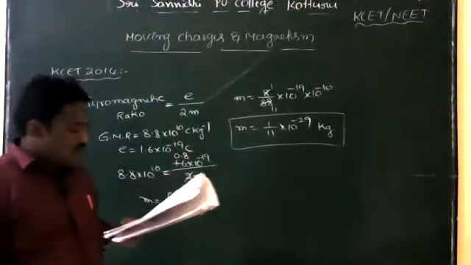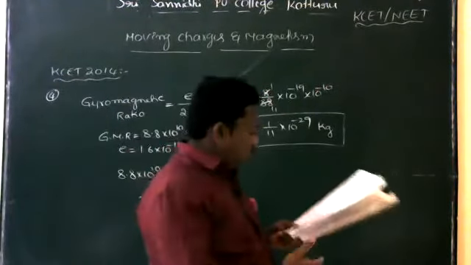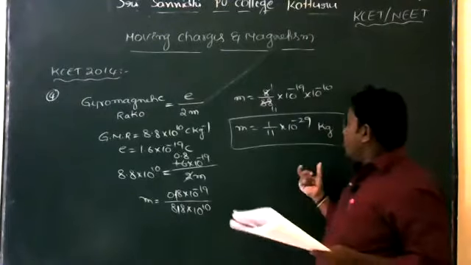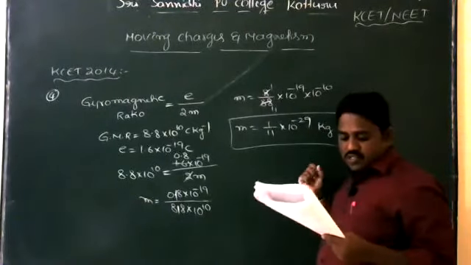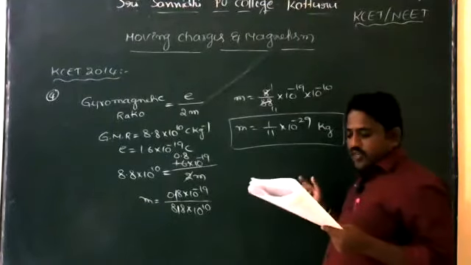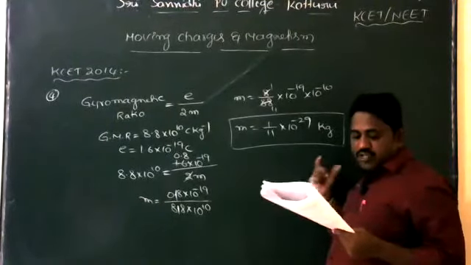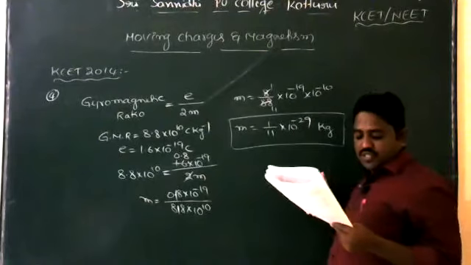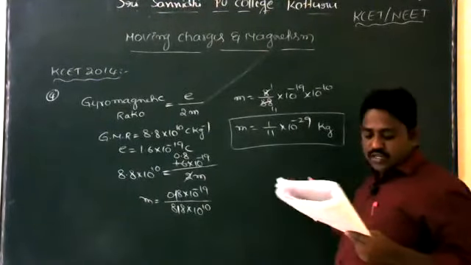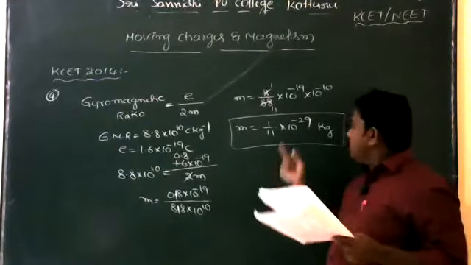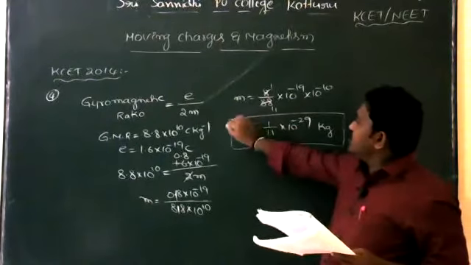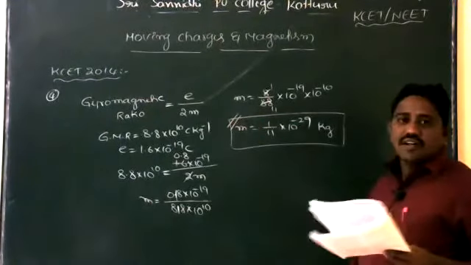Now observe the options. Option A, 1 into 10 to the power of minus 29 kg. That is the wrong option. Option B, 0.1 into 10 to the power of minus 29. That is also wrong. Option C, 1.1 into 10 to the power of minus 29. That is also wrong. Option D, 1 by 11 into 10 to the power of minus 29 kg. So option D is right.